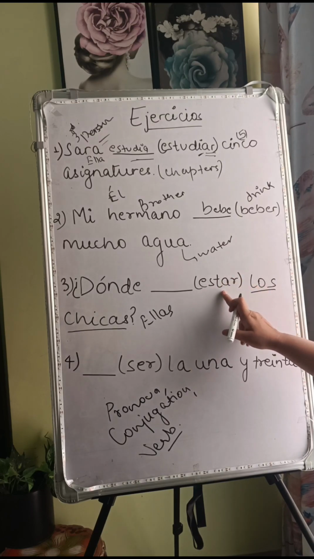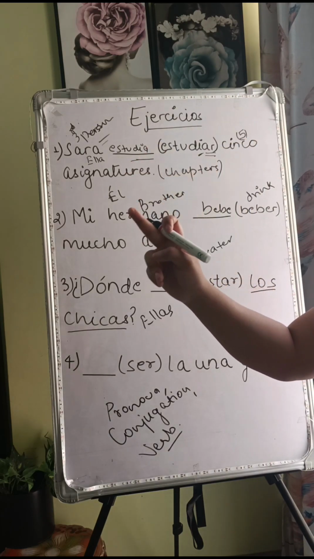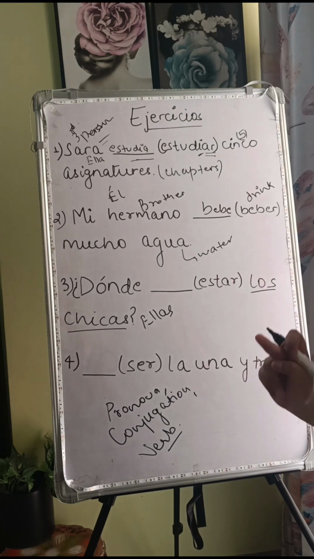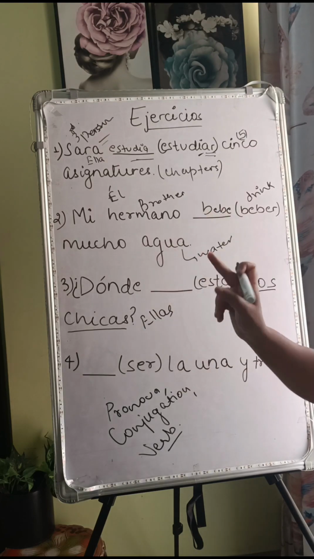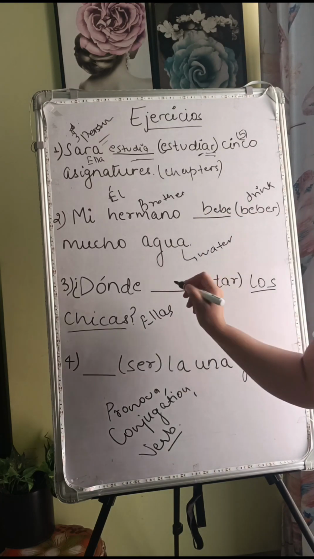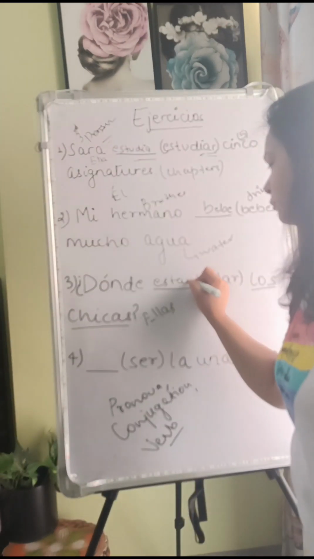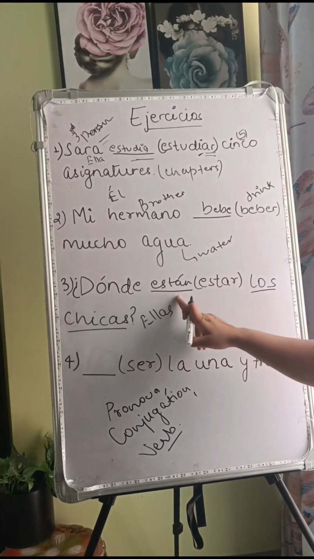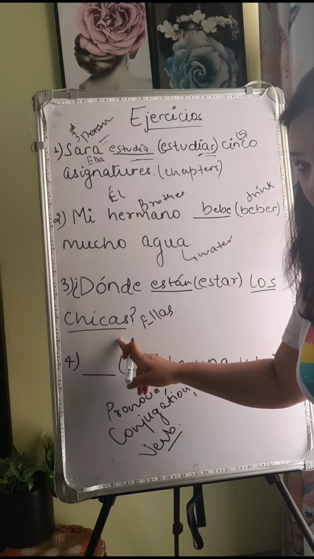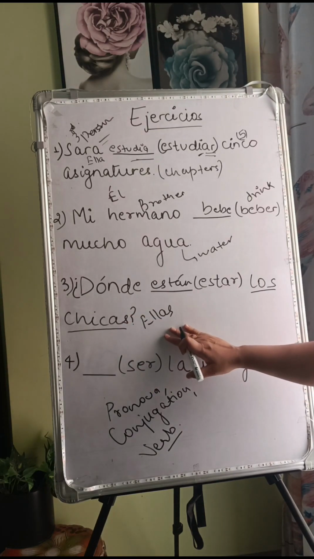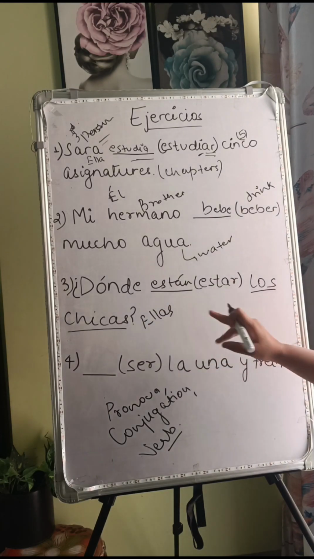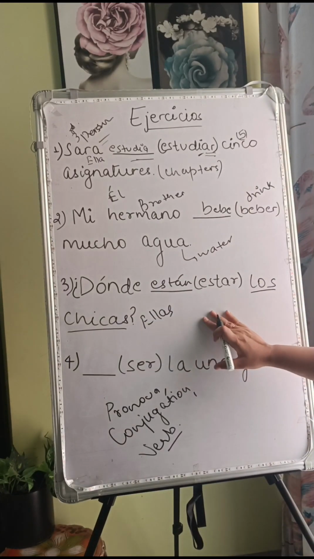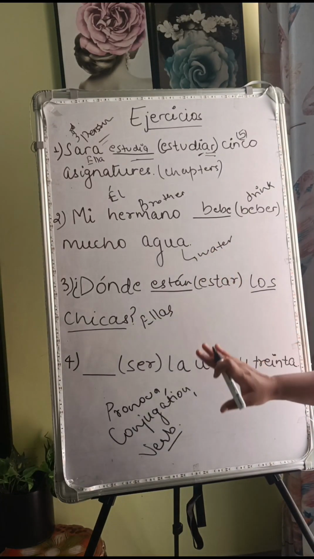Now the conjugation of the estar verb: yo estoy, tú estás, él está, nosotros estamos, vosotros estáis, ellos están. So for ellas, ellos, ustedes, the conjugated form of the estar verb is están. So over here we will write están. Donde están los chicas. What is the meaning of this sentence? Where are the girls? So donde means where. Over here we learned multiple things.